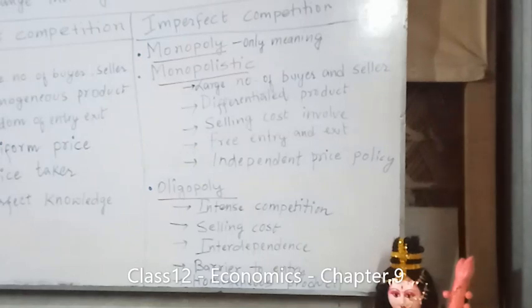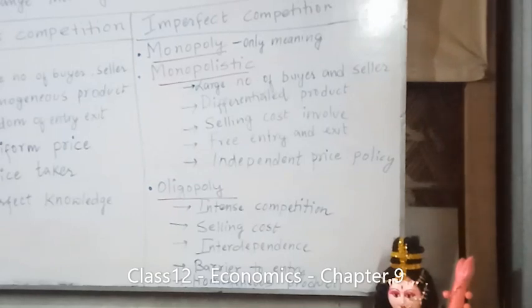Understand? Here you have a large number of buyers and sellers. The second point is differentiated product.